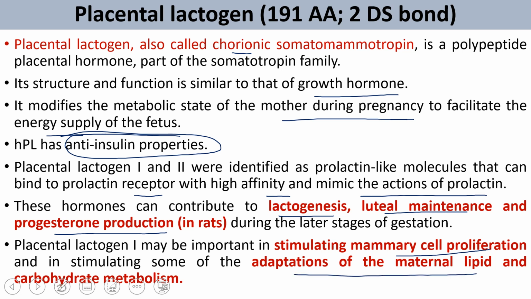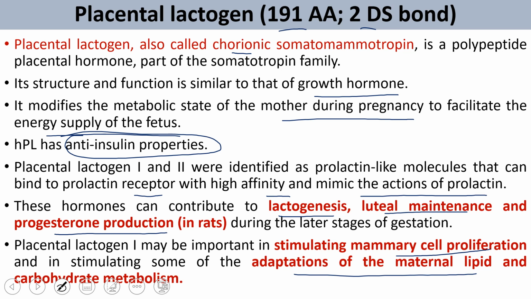The human placental lactogen has 191 amino acids and two disulfide bonds, it is roughly 22.125 kilodaltons, and it also contains a single disulfide bond. The half life of this human placental lactogen is roughly 15 minutes.